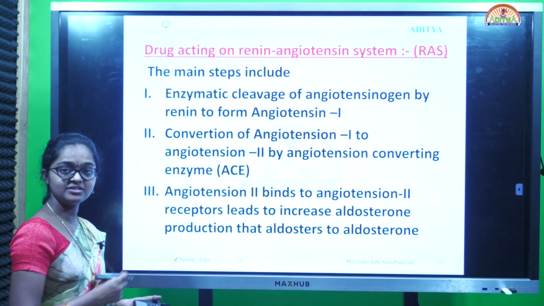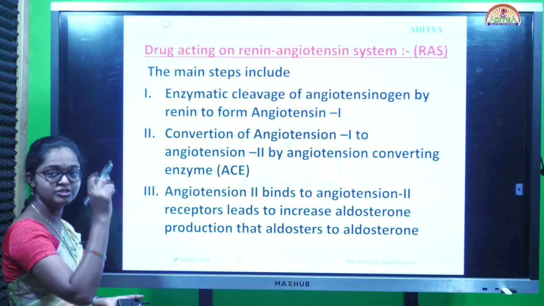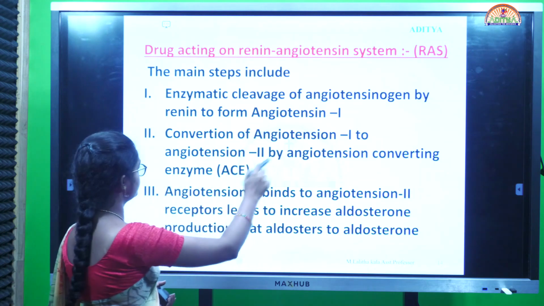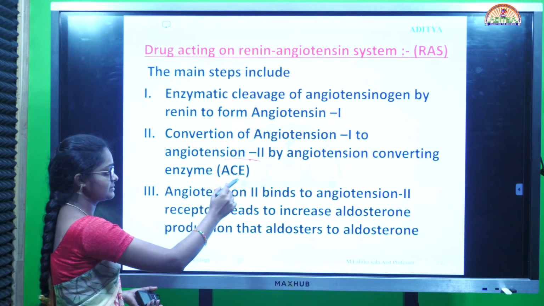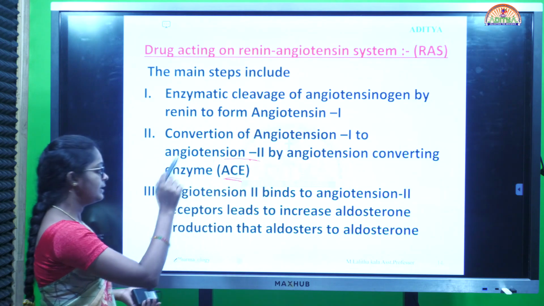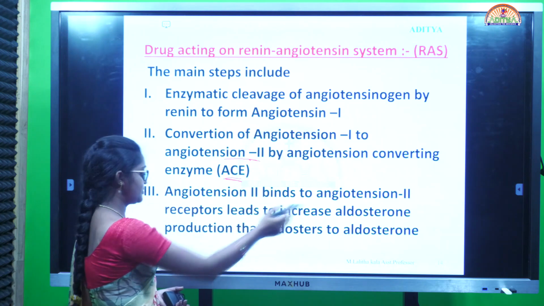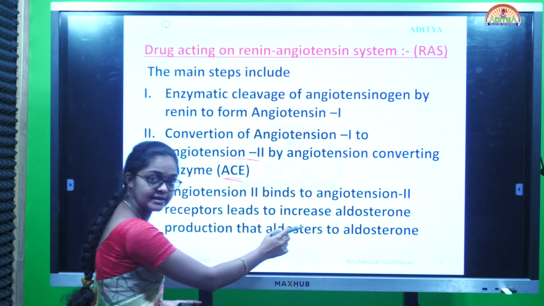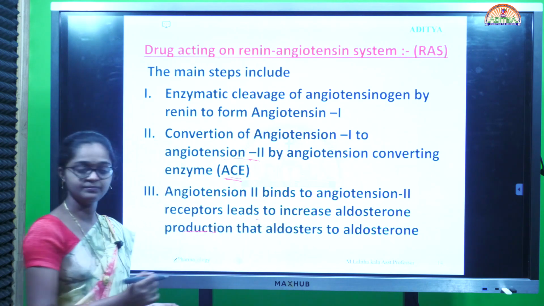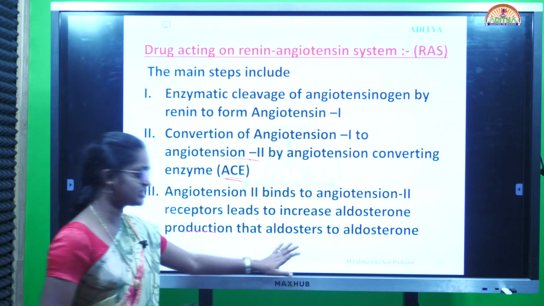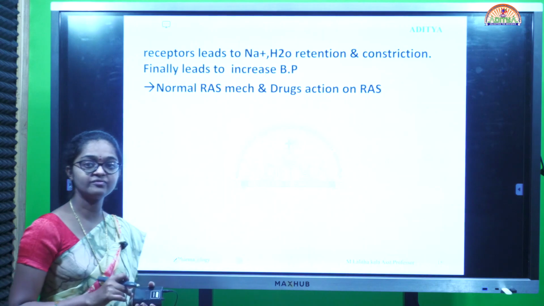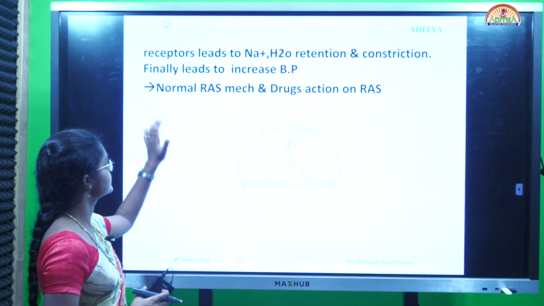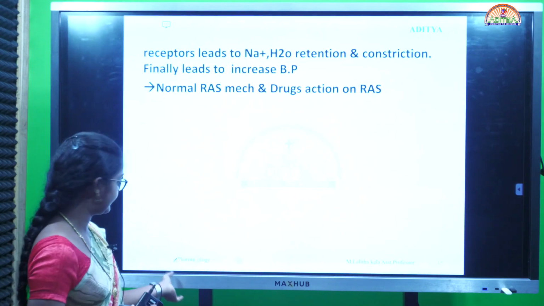Enzymatic cleavage of angiotensinogen by renin gives angiotensin 1. Conversion of angiotensin 1 to angiotensin 2 is by ACE. Angiotensin 2 binds to angiotensin receptors and leads to increase in aldosterone production. That aldosterone binds to aldosterone receptors and leads to sodium water retention and vasoconstriction. Finally it leads to increase in BP.